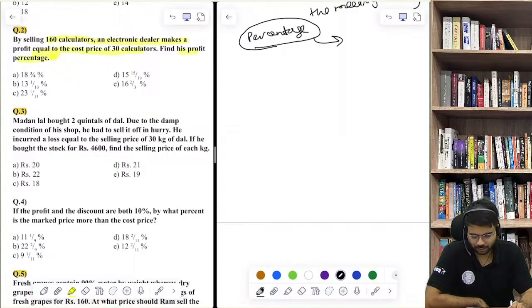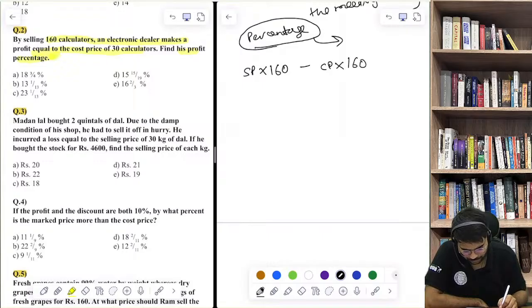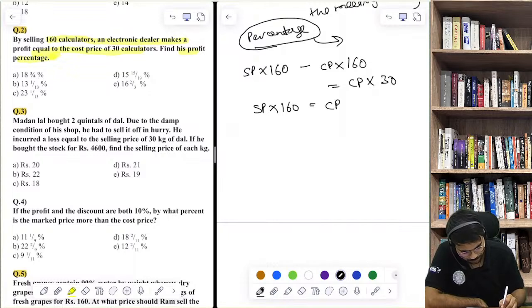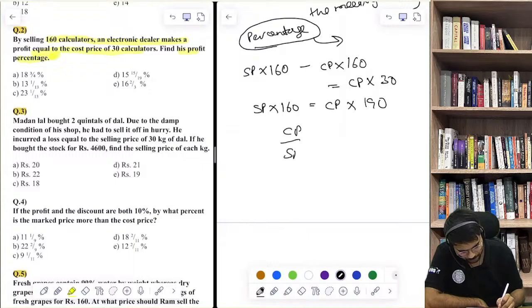Okay, by selling 160 calculators, yes, question is clear, an electronic dealer, it's like SP of 160 calculators. By selling 160 calculators, what is the profit? SP minus CP of 160 calculators. This profit is equal to CP of 30 calculators, isn't it? So it's like SP of 160 calculators is equal to CP of 190, and you take it to the other side. So CP upon SP becomes 16 by 19.